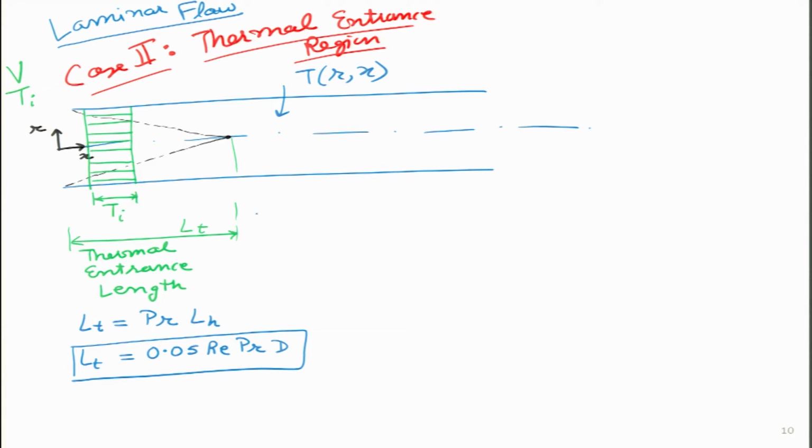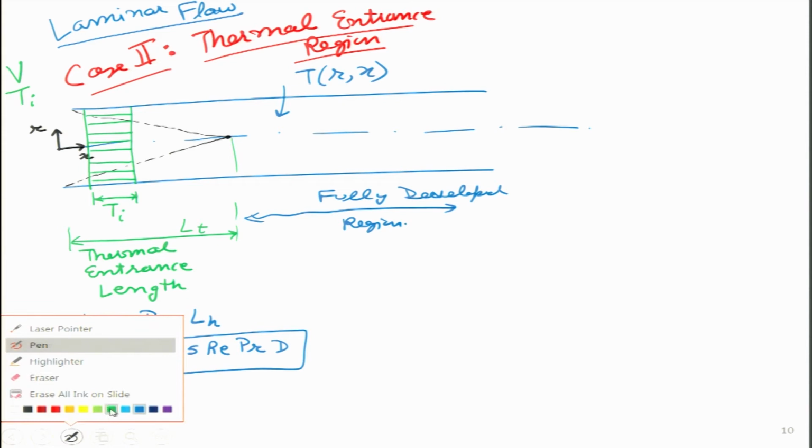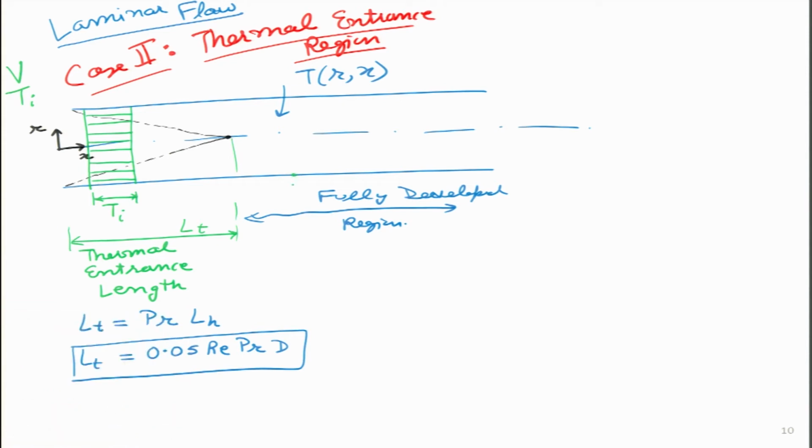Now, in the fully developed region, which is all this region over here, how would the temperature profile look like? So, let me try and draw the temperature profile at a given point. Let us say at this point A over here. So, I will draw a vertical line. Now, as we have seen earlier, the temperature near the boundaries, these 2 points, should be higher than the temperature in the middle.